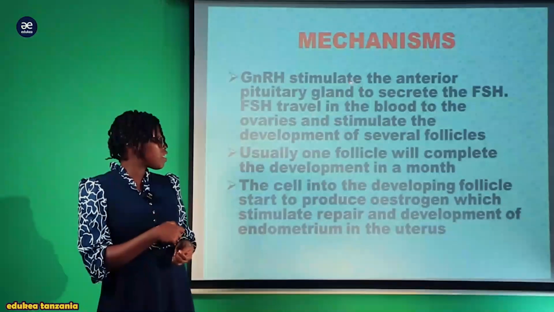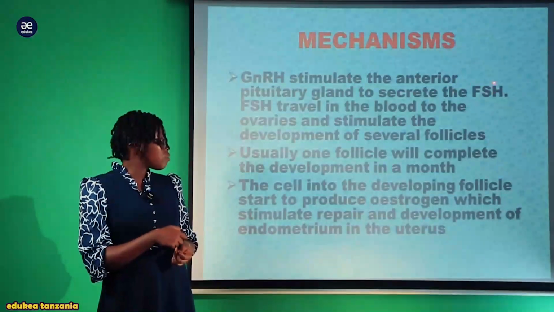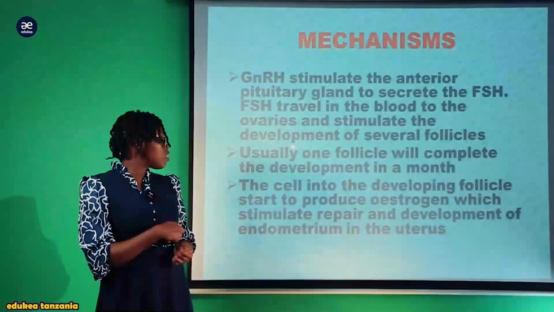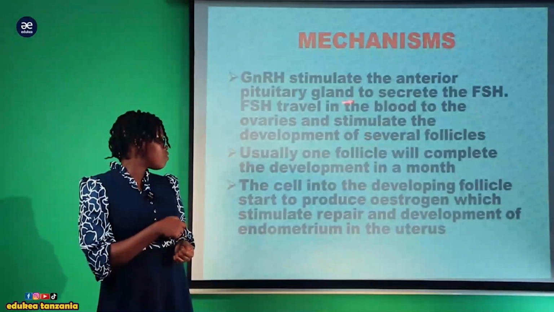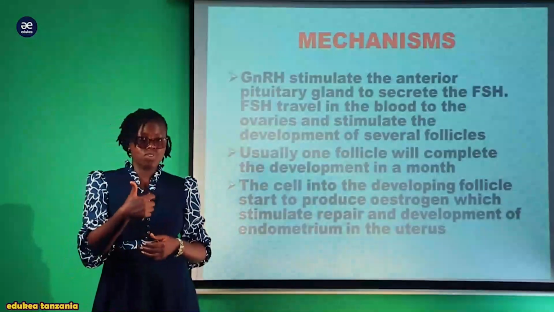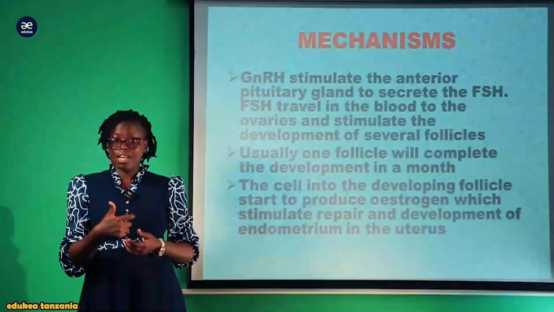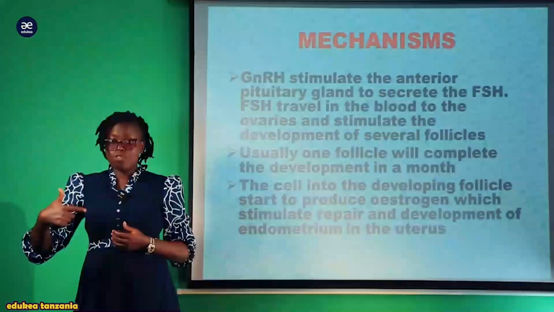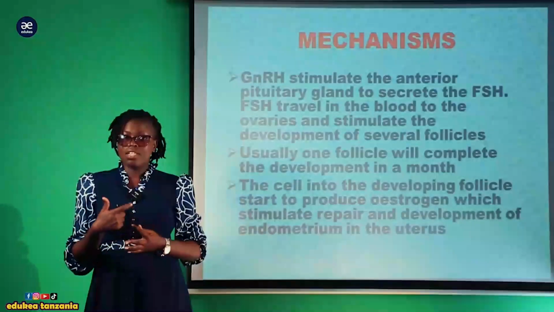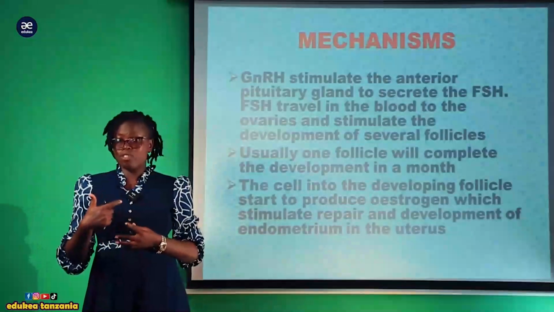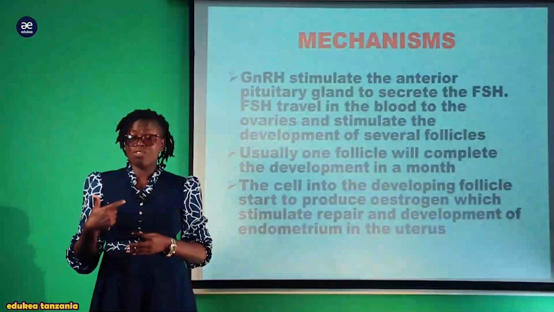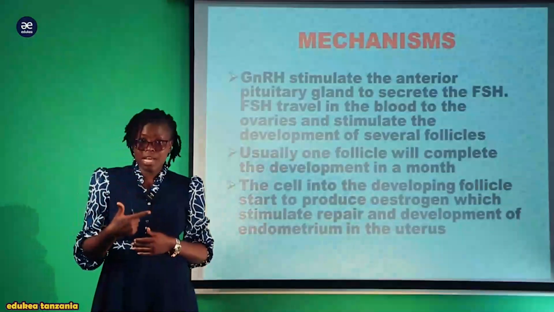stimulates the anterior pituitary gland to secrete the follicle stimulating hormone, and the follicle stimulating hormone travels in the blood to the ovary and stimulates the development of several follicles. The gonadotropic hormone is released by the hypothalamus. After the release, it flows through the blood. This is the endocrine system, but they do not have a duct, so they are ductless. So this hormone is released by the hypothalamus so as to stimulate the anterior pituitary.